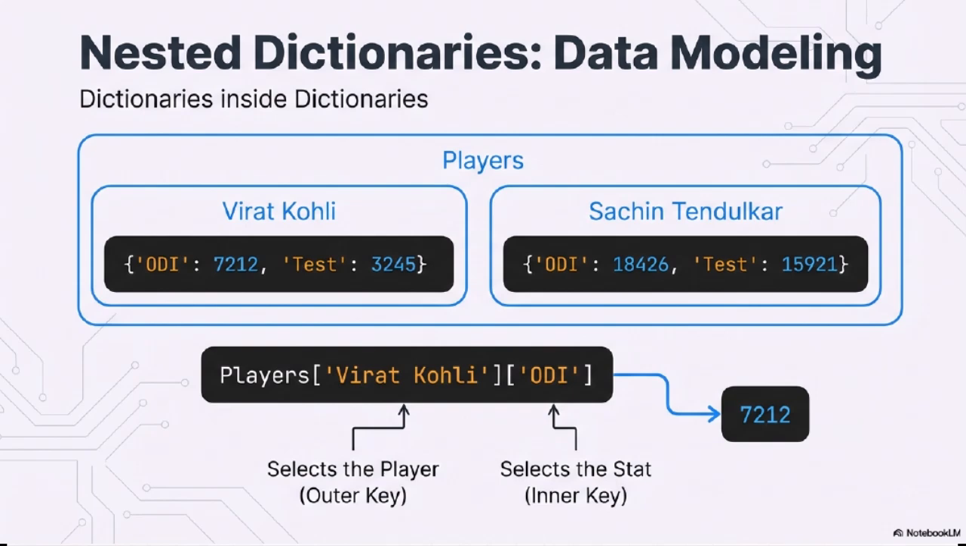So how do we get to that deeply buried data? It's easy. We just chain the keys together. First, we use the key Virat Kohli to grab his personal stats dictionary. Then, from there, we use the key ODI to zero in on the exact number we want. And boom, there it is, 7212. It's such a clean, readable way to navigate through different layers of related information.